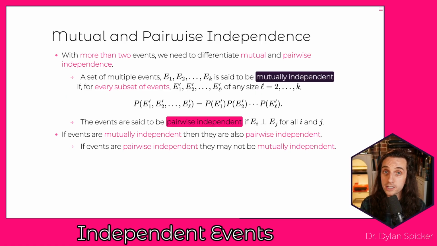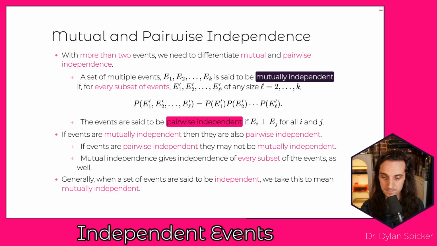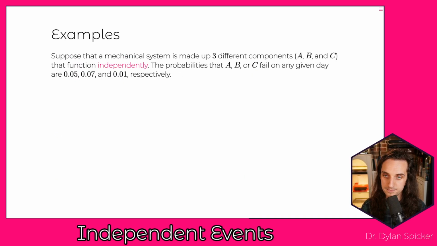It's actually a far bigger assumption than pairwise independence, and it's oftentimes going to be the assumption that we actually want. Mutual independence gives independence of every subset of events as well. So if a set of events are said to be independent, and that's all we've said, we mean mutually independent. But it's important to know mutual independence is quite a lot stronger than simply pairwise independent.